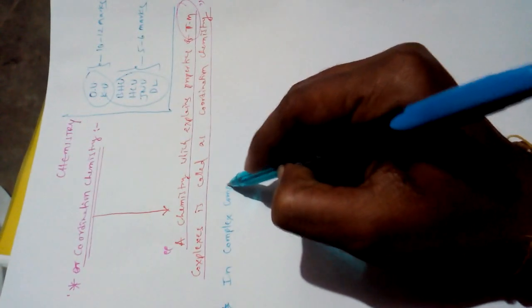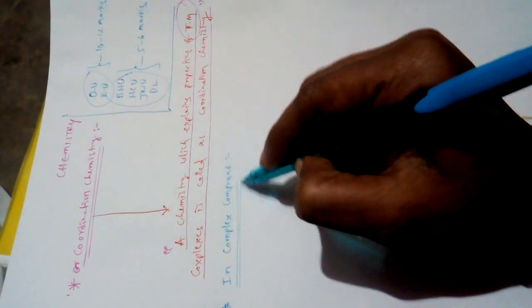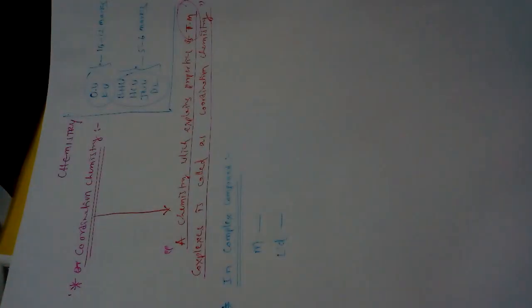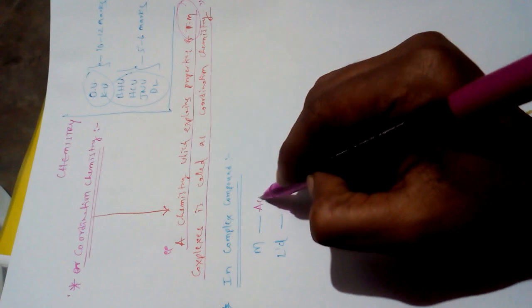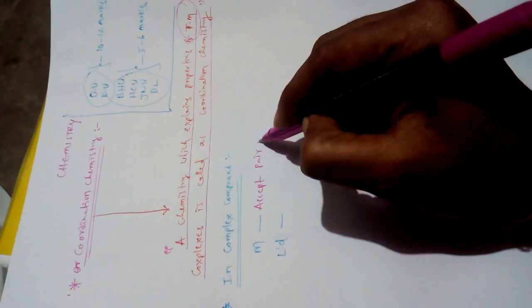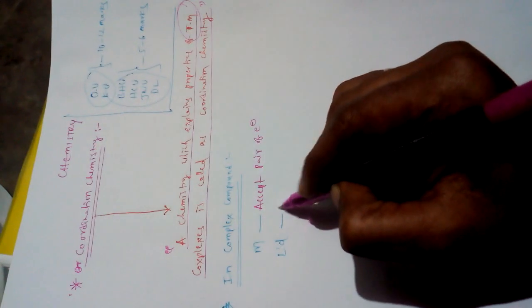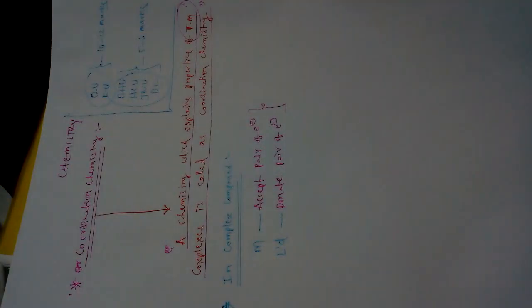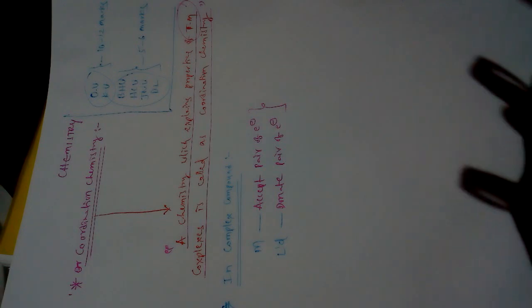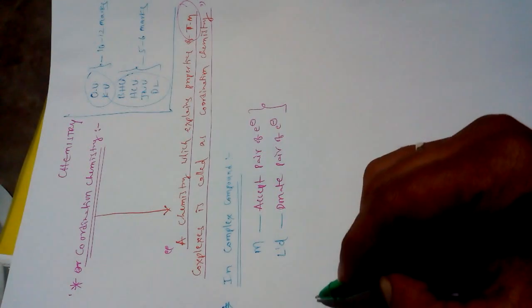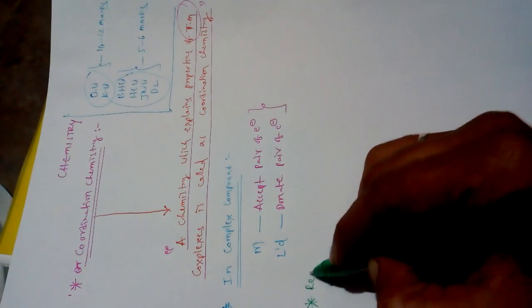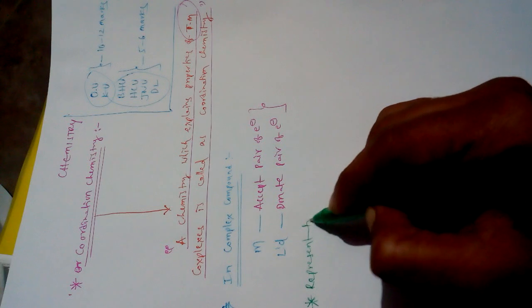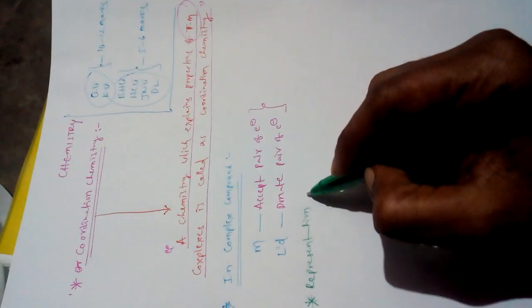In a complex compound, every complex consists of a metal as well as a ligand. Actually, the phenomenon here is that the metal accepts a pair of electrons and the ligand donates a pair of electrons. This phenomenon takes place in this coordination complex. First of all, we need to know the representation of coordination complex. Representation of coordination complex is a must, because